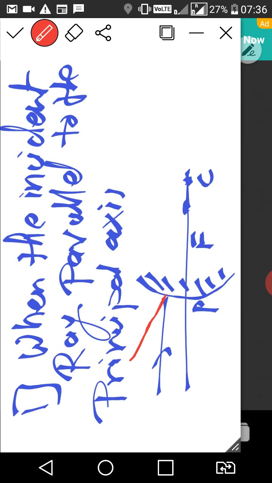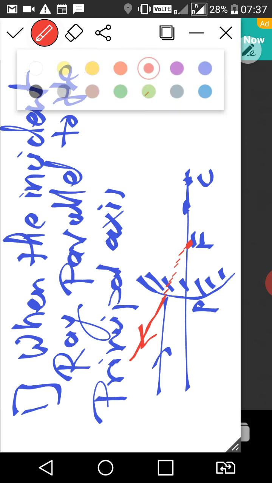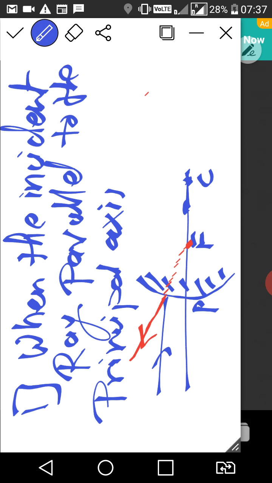As we know this is a convex mirror, so it is a diverging mirror. So it will reflect in such a way that it appears to come from the focus point. कहाँ से आय समान लग रही है? रेड लाइन को आप ऑब्जर्व करें, है ना, और डायरेक्शन भी ऑब्जर्व करें तो ये कहाँ से आय समान लग रही है? फोकस पॉइंट से। राइट क्लास। तो क्या बोलेंगे? When the incident ray is parallel to the principal axis, it reflects in such a way that it appears to come from the focus point. Right class? This is rule number 1.